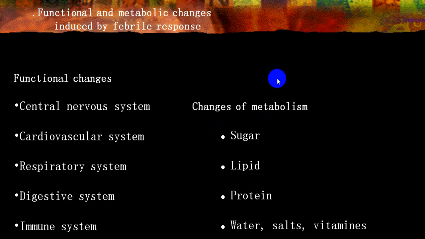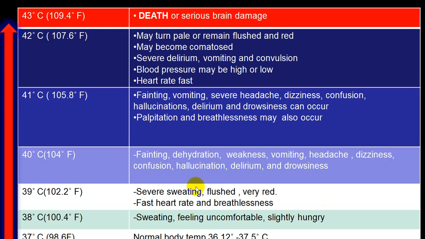And you can have metabolic disorders of sugar metabolism, lipid metabolism, protein metabolism, water imbalance can take place, and electrolyte imbalance can also occur because of hypothermia or hyperpyrexia. This is just one slide where I'll show you in very short.